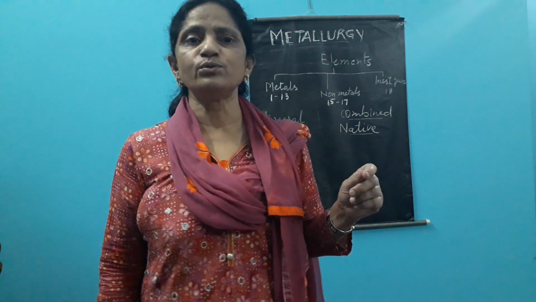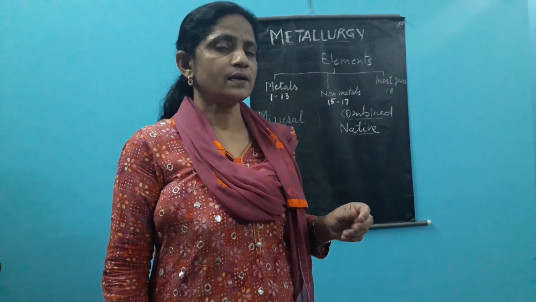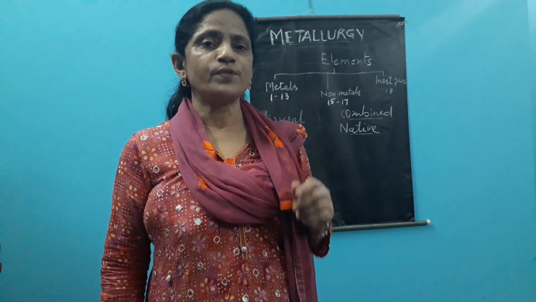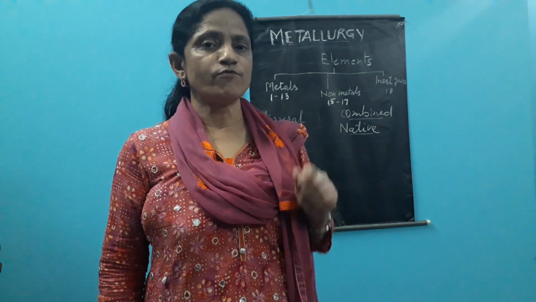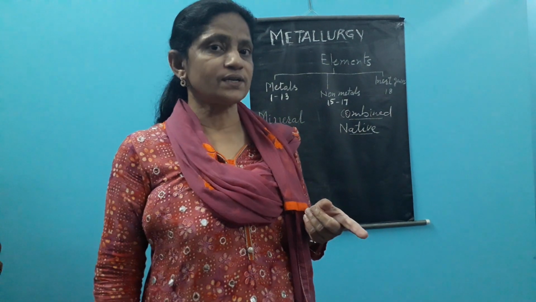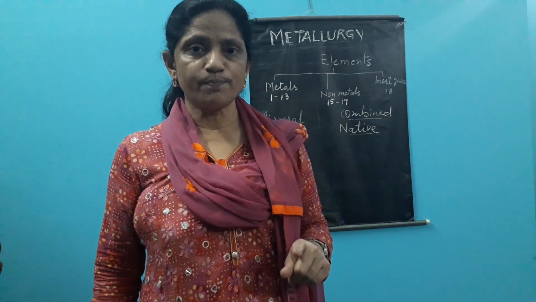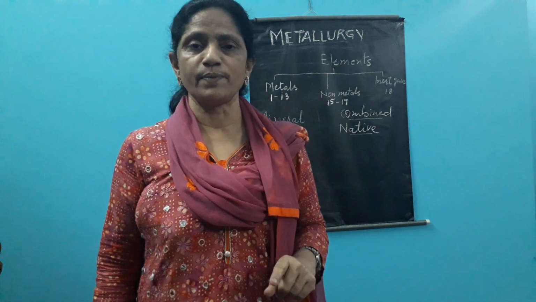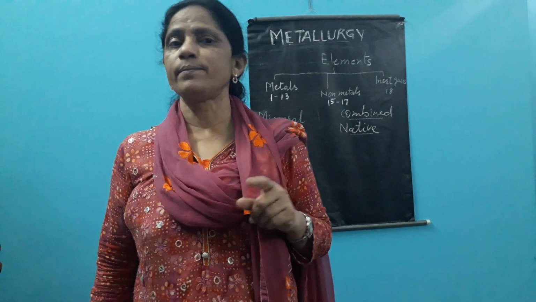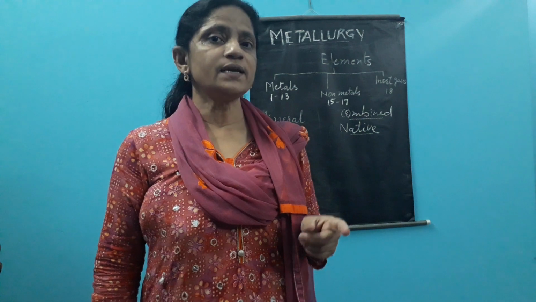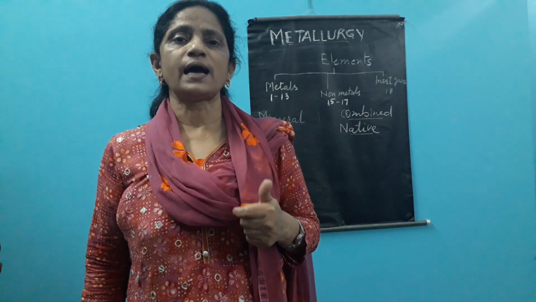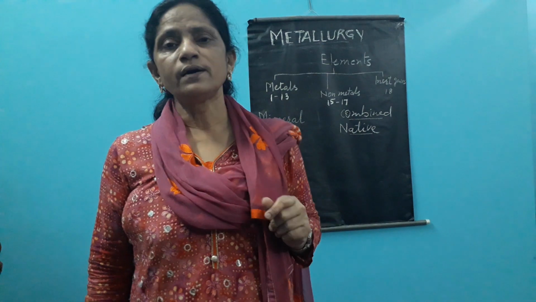For example, if you want to study iron, we see in which minerals iron is available, and then from these minerals we see from which mineral iron can be extracted easily, cheaply and profitably. That mineral of iron, from which iron can be extracted easily, cheaply and profitably, we say is the ore of iron.